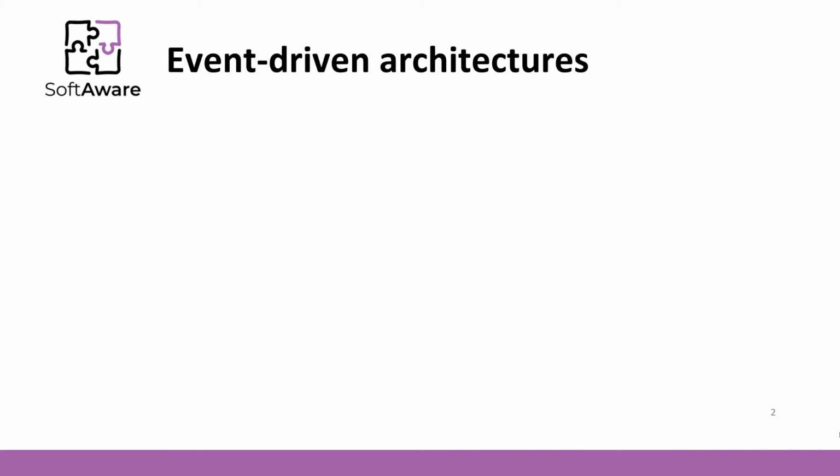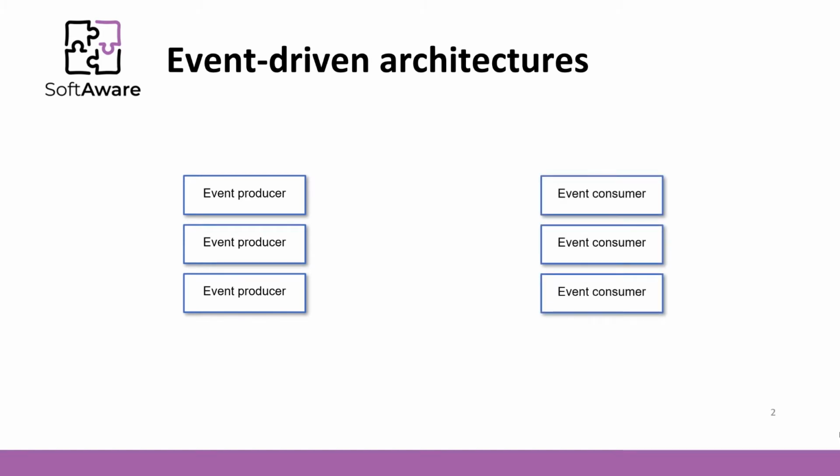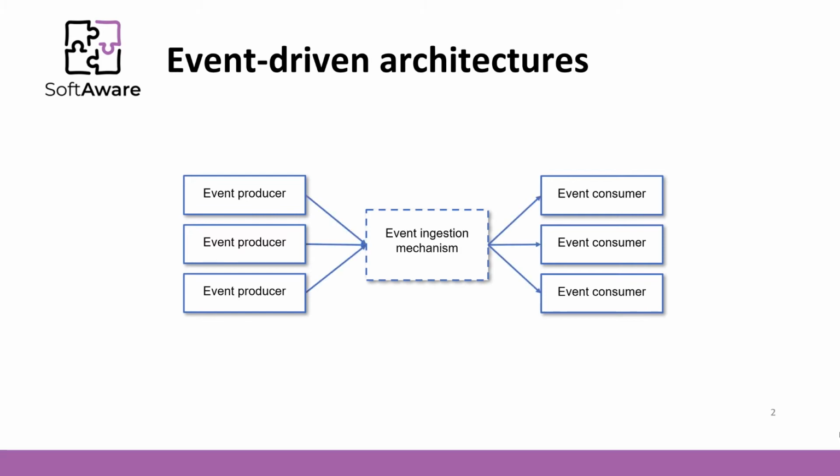An event-driven architecture consists of event producers that generate a stream of events and event consumers that listen for the events. To bind the producers and consumers, some kind of event ingestion mechanism must be used. That mechanism can be already implemented in a programming language, or some custom code can be used for that purpose. Events may be delivered in real time, so consumers can respond immediately to the events as they occur.